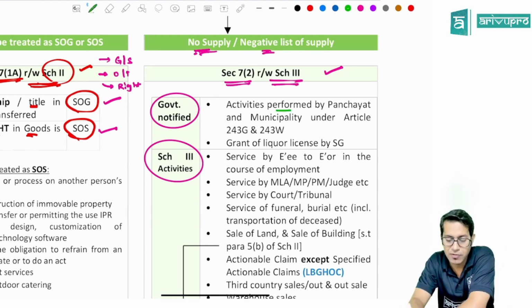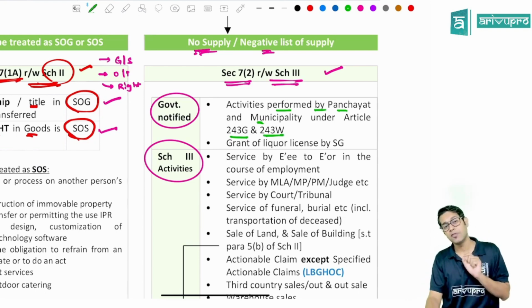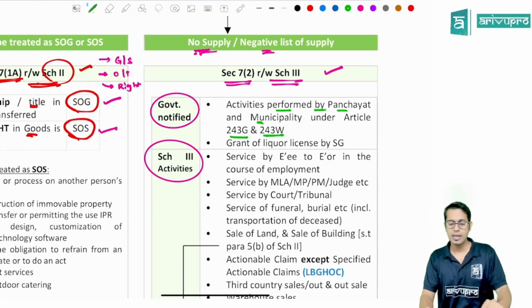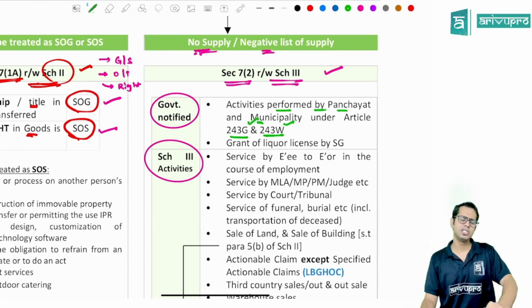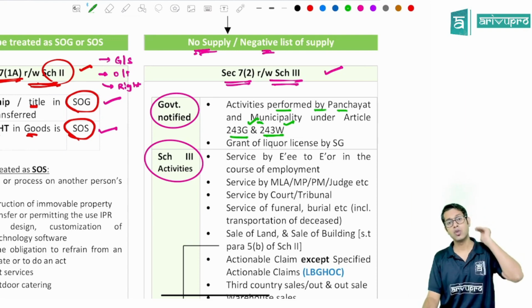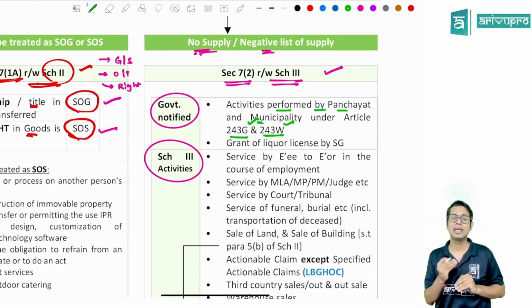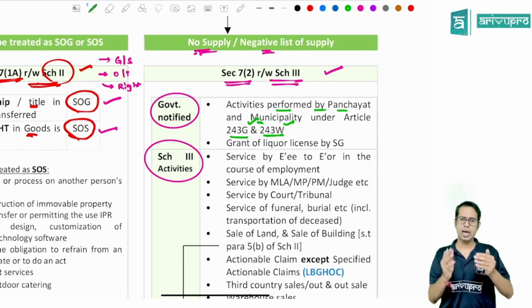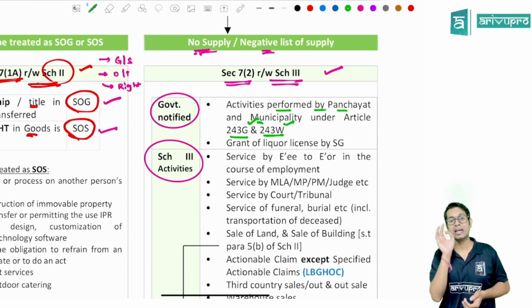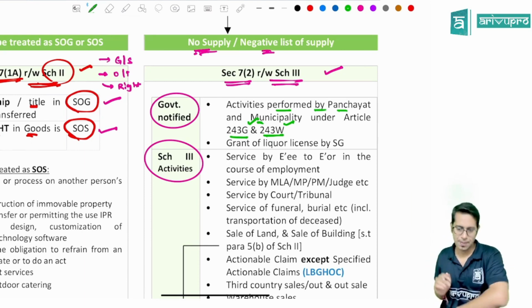The activities performed by panchayat or municipality under article 243G or 243W. Point number 1, activities performed by whom, sir? Panchayat or municipality under article 243G or 243W. Articles 243G and 243W give a list of different work which can be undertaken by panchayat and municipality. So if they are undertaking those works, though they are giving you services, though they are making a supply to you, that transaction will not be treated as supply. Therefore, there will be no GST applicable.